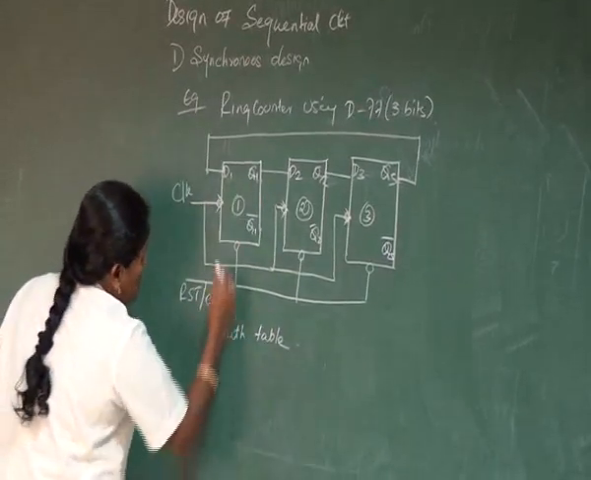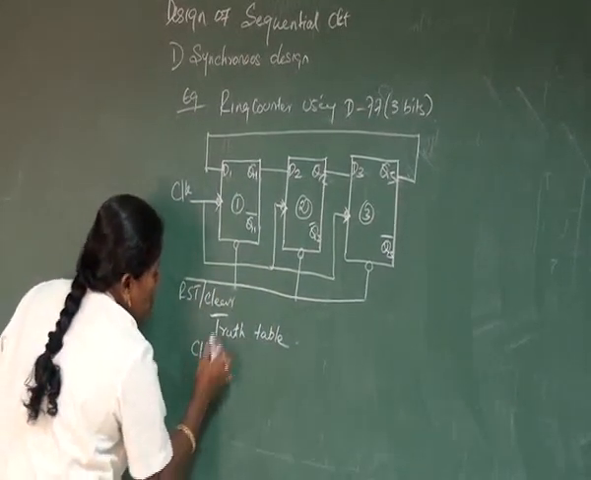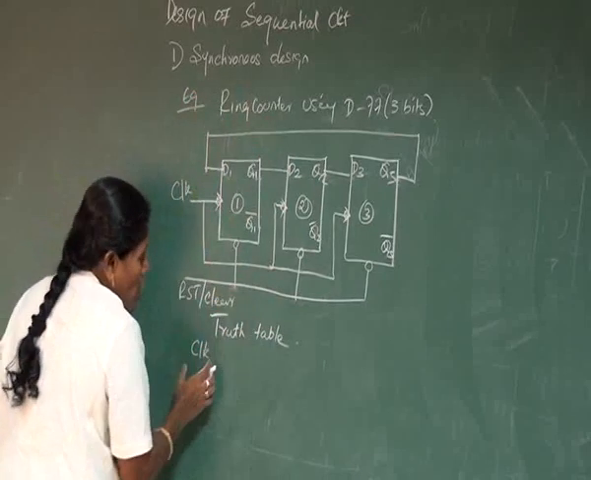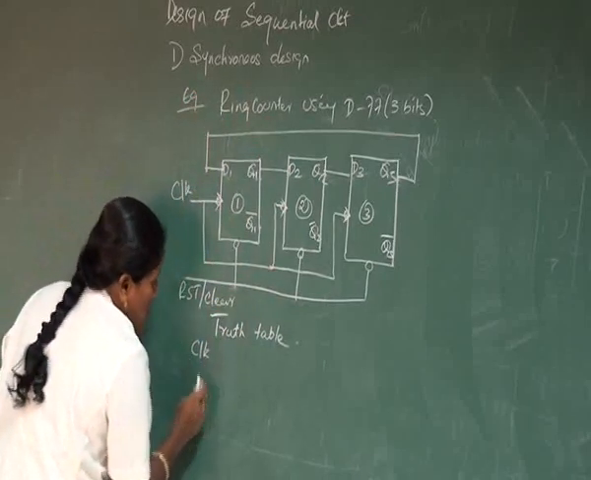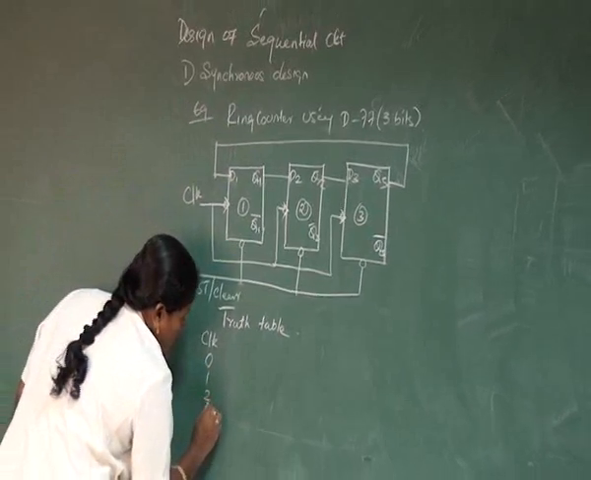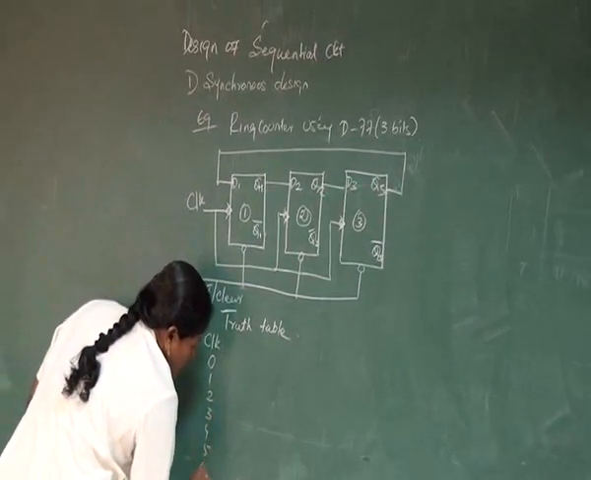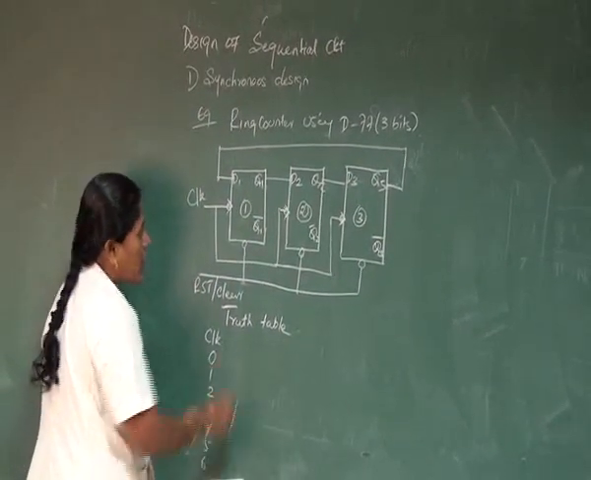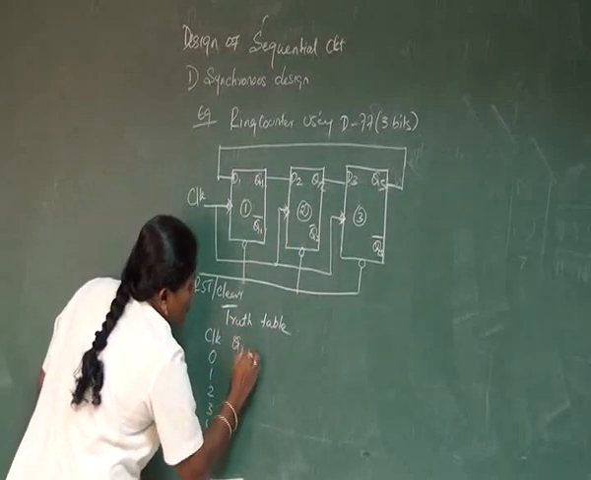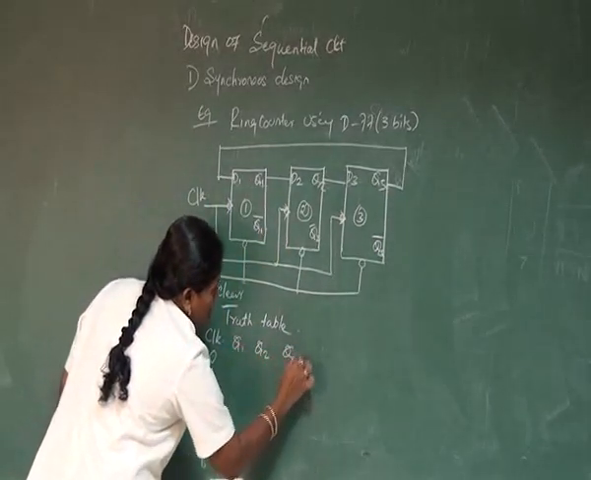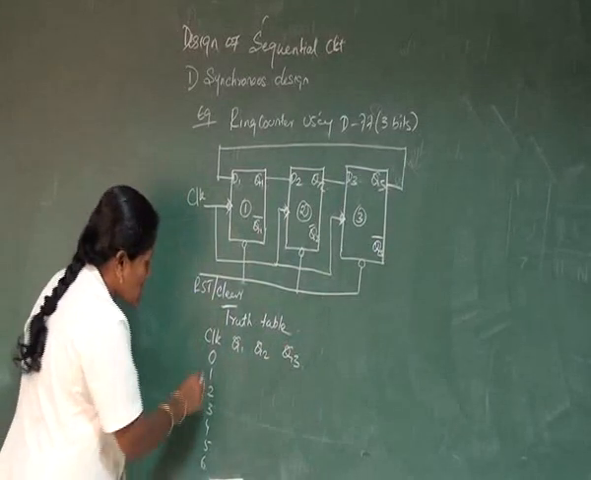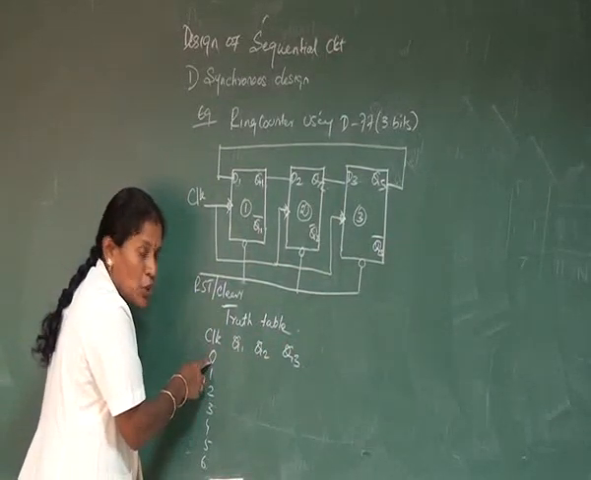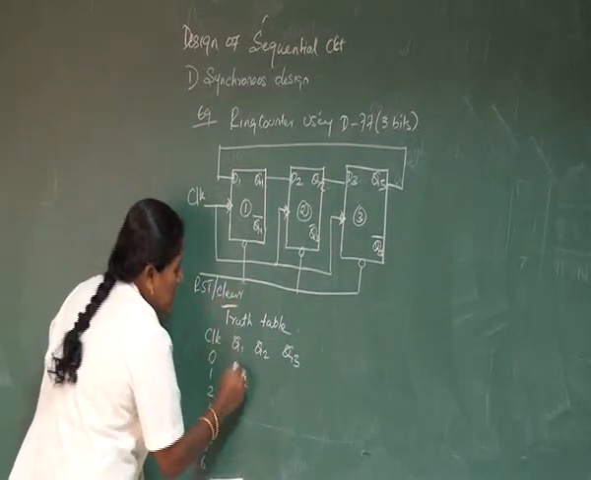In this case, synchronous circuits are operated based on the clock, so the clock is a must. Clock 0, 1, 2, 3, 4, 5. You can take a minimum of 6 clocks here, and Q1, Q2, Q3 are the outputs. Whenever there is the zeroth clock, it will be cleared.